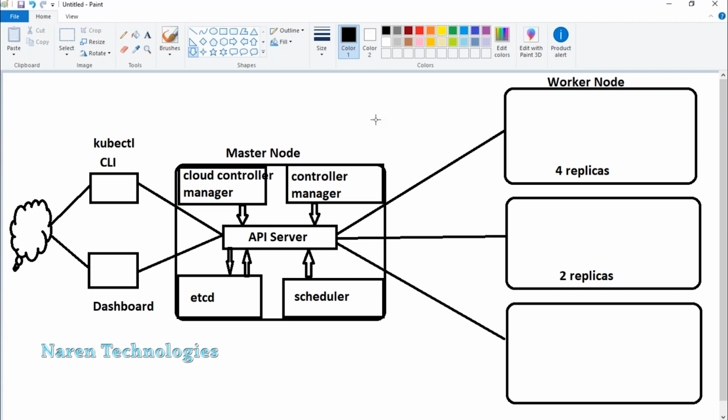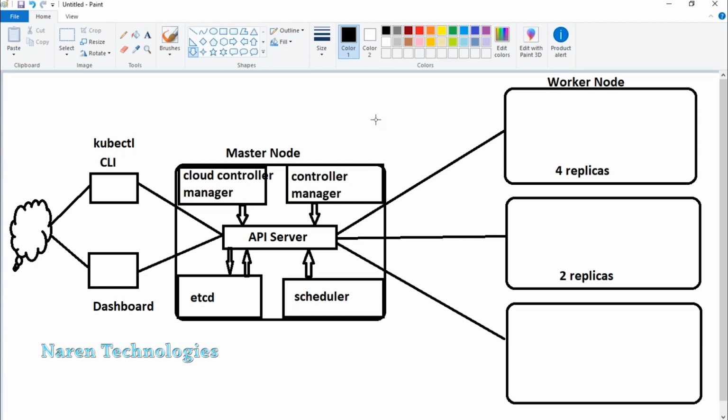Okay, guys, pretty quick, I'm going to recap, but I'll go a little fast. As a Kubernetes admin, you can always interact with the Kubernetes cluster using two channels. One is kubectl, which is a command line interface. The second one is a dashboard. Of course, kubectl is most effective, and we are going to use it to interact with Kubernetes. Now, where Kubernetes is installed, that node is called the master node, and the master node has mainly 5 components. First one, API server. It's one of the main central components where all the communication and integration happens, and any other component in Kubernetes needs to interact with the API server.